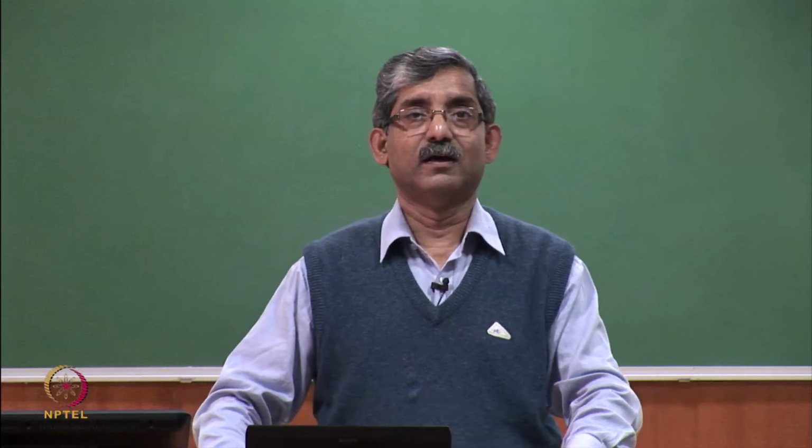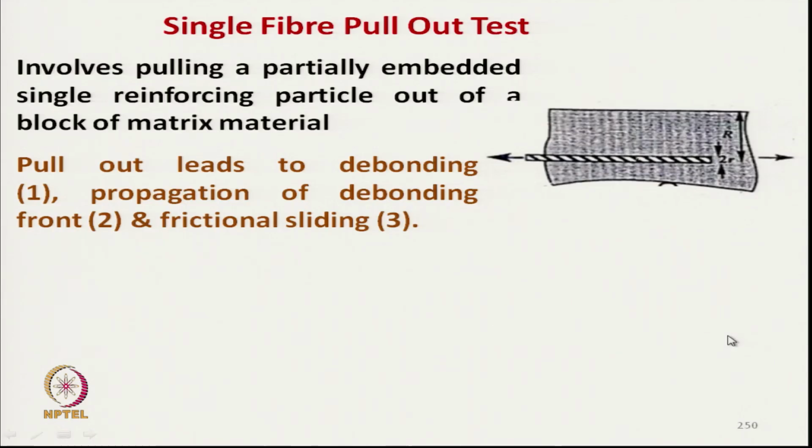These are the basic assumptions. Now, in the single fiber pull out test, one single fiber is gripped, and here the composite is gripped. It involves pulling a single embedded reinforcing fiber out of a block of matrix. This is a matrix block and one single fiber has been placed.